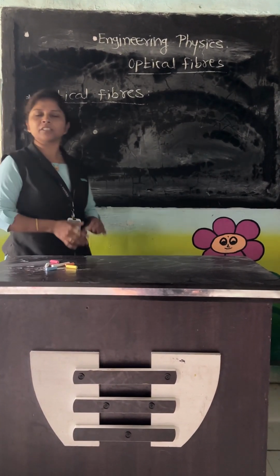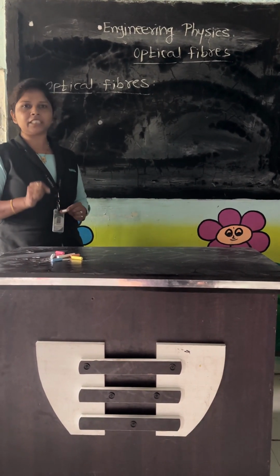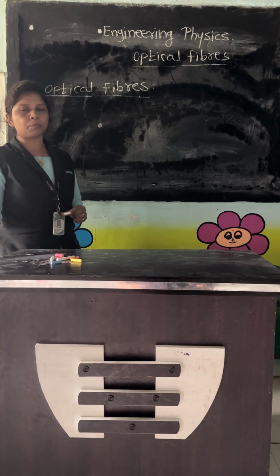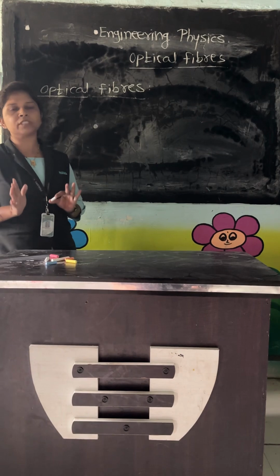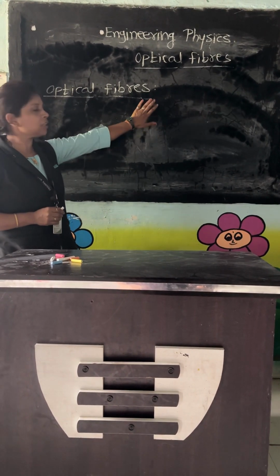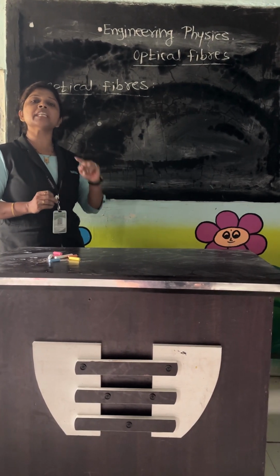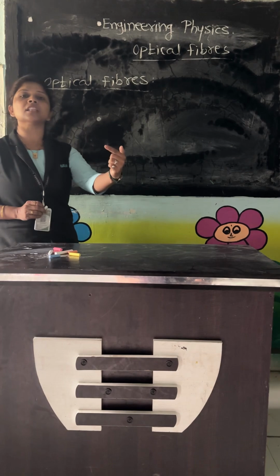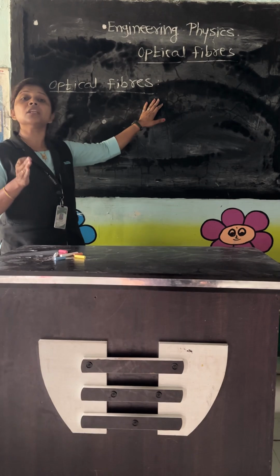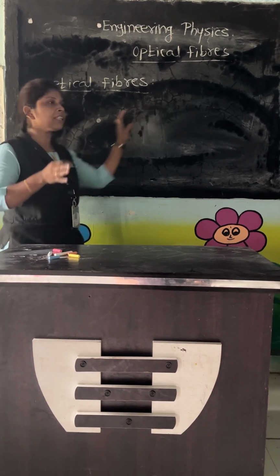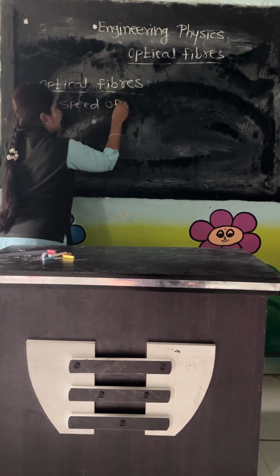Please pay attention here. Optical fibers are the cables which help to send data from one place to another place with very high speed without much loss of data. What is optical fiber? They send data with very high speed because the data is sent in the form of light, and we know very well that the speed of light has a value.